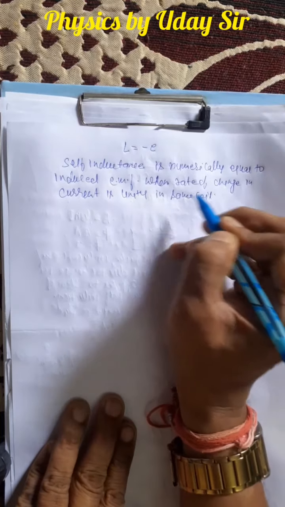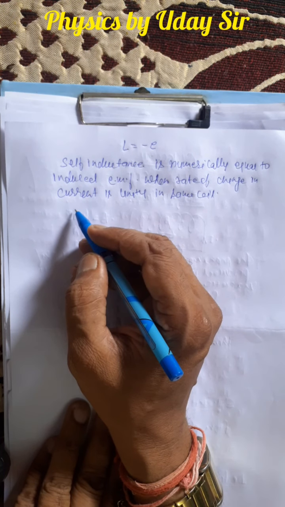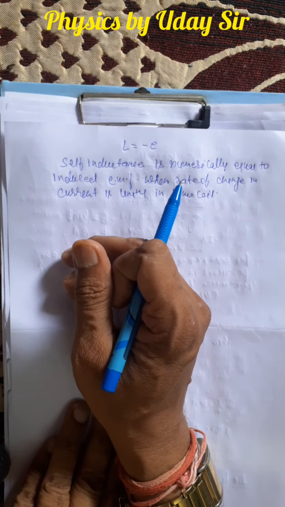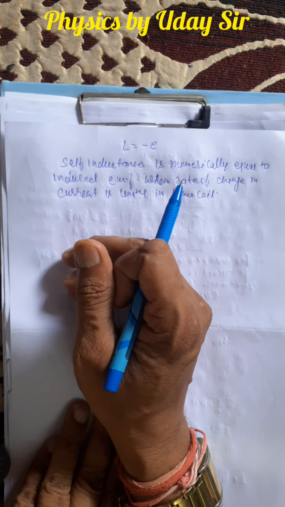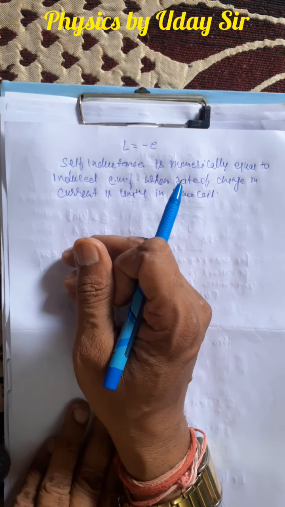This is the definition of self inductance. So we can tell that this is a fundamental property of each coil, each circuit. Self inductance is a fundamental property of each circuit.